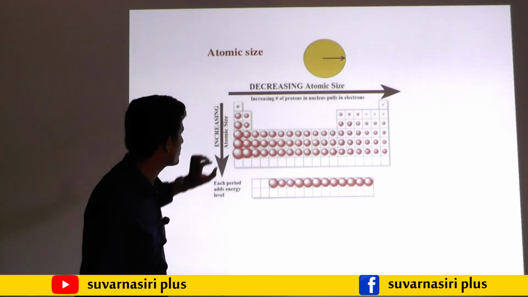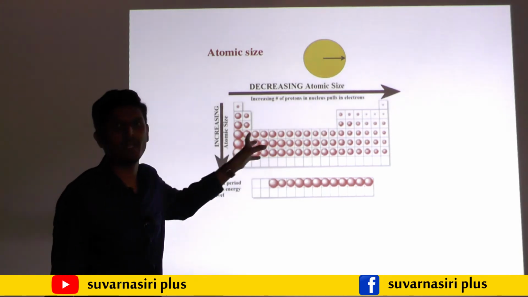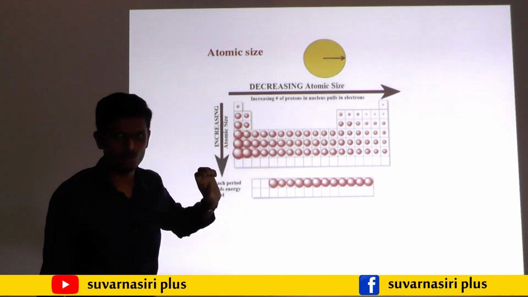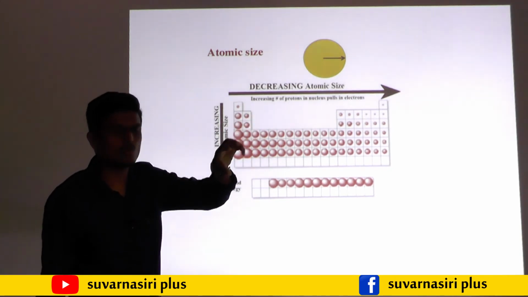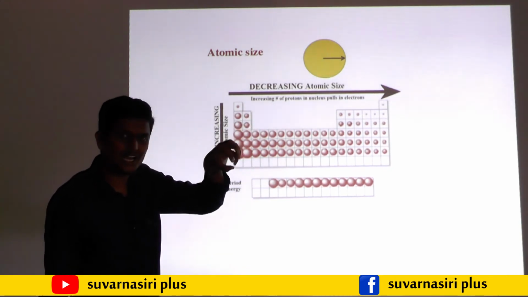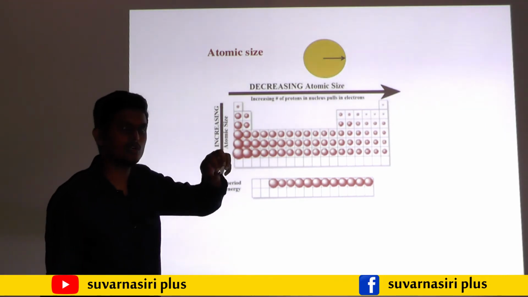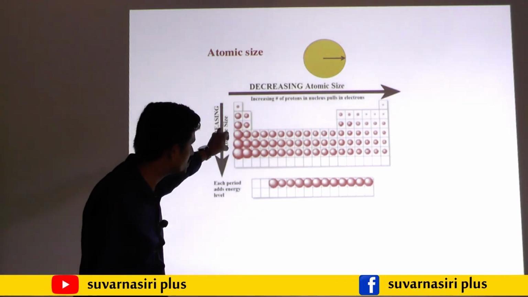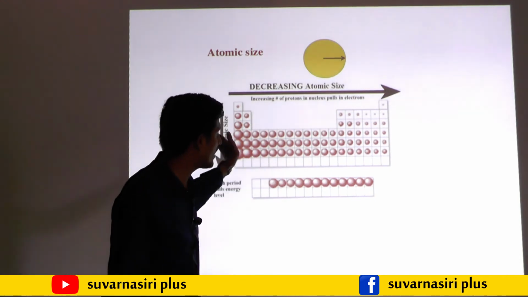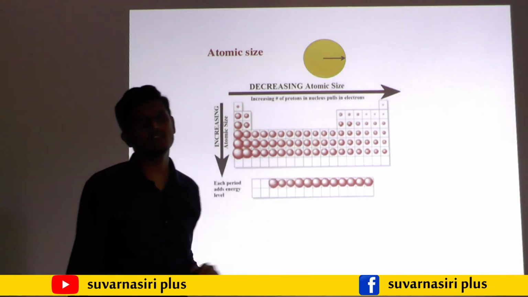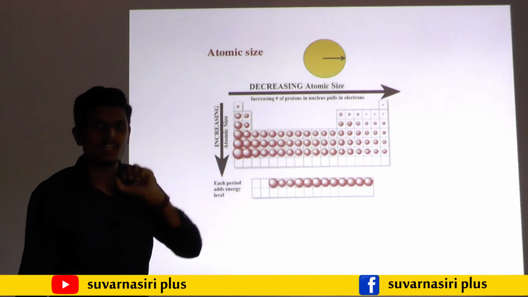For lithium, the outermost electron is only 1, so the size is somewhat more compared to beryllium. Beryllium has 2 outermost electrons, so the nucleus pulls the electrons towards itself, and the size shrinks. Like that, when the number of electrons increases, the size of the atom goes on decreasing.